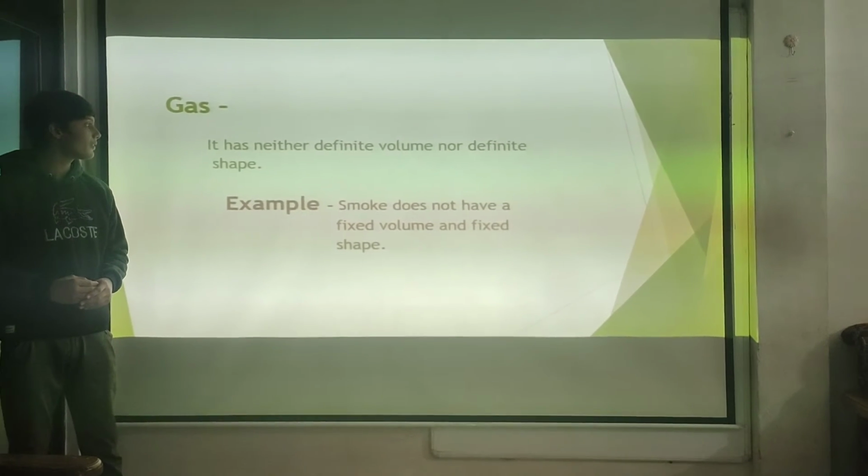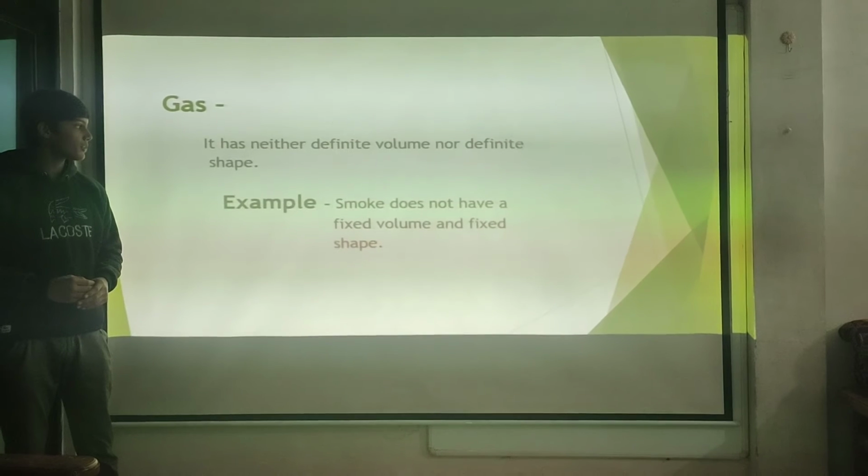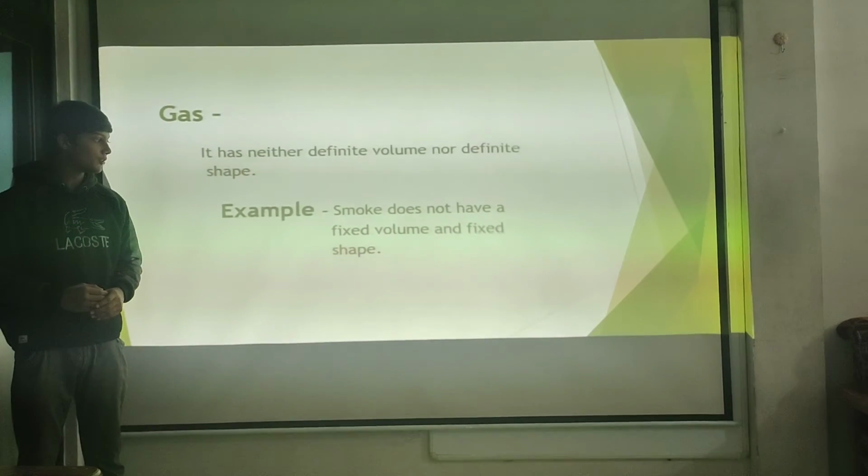Next is gas. It has neither definite volume nor definite shape. It means it does not have a fixed volume or a fixed shape. Example: smoke. Smoke does not have a fixed volume and fixed shape.